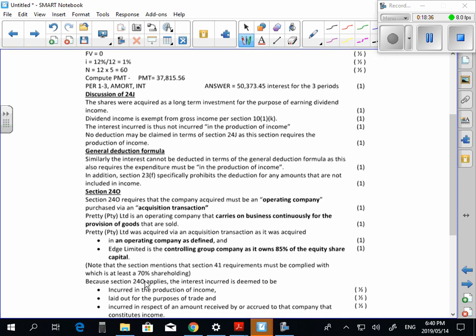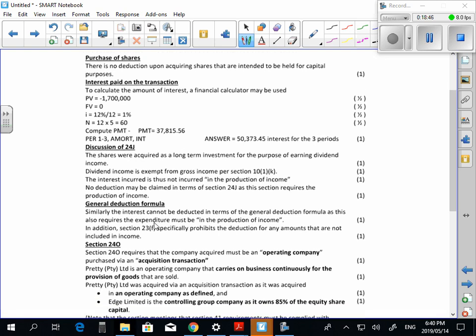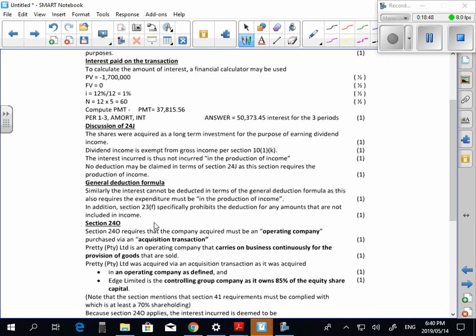It's fine. That's where I would set it out if I was doing a financial calculator with workings and everything. Is that all right? Otherwise, the table. So that's why I did both for you. Okay. So that's 24O. Do you guys understand what's going to happen with 24O? Generally, it has to be like a little 15 marker, 12 to 15 marker. And it would look a little bit like this.